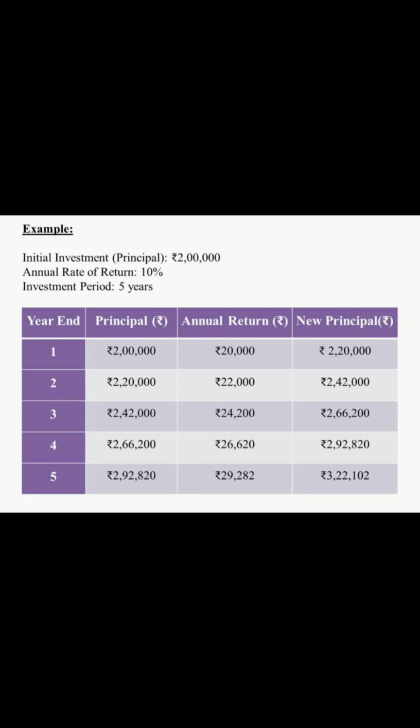The new principal amount at the end of the fourth year is 2,92,820. At the beginning of the fifth year, the principal amount is 2,92,820 and the annual return for the fifth year is 29,282. The new principal amount at the end of the fifth year is 3,22,102. After 5 years, your investment grows to approximately rupees 3,22,102 and you have earned an interest of rupees 1,22,102. This is the power of compounding. So start early to get more corpus.